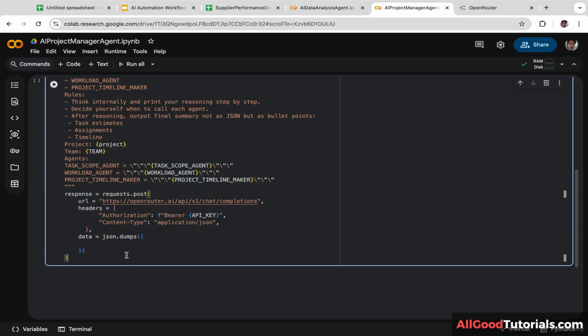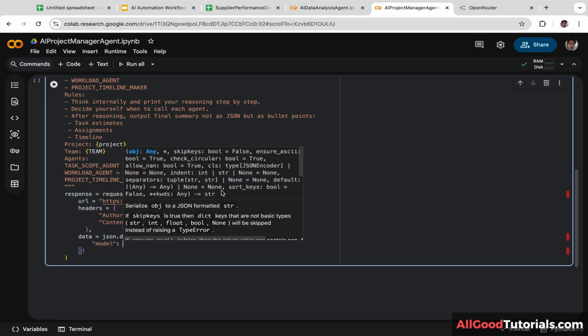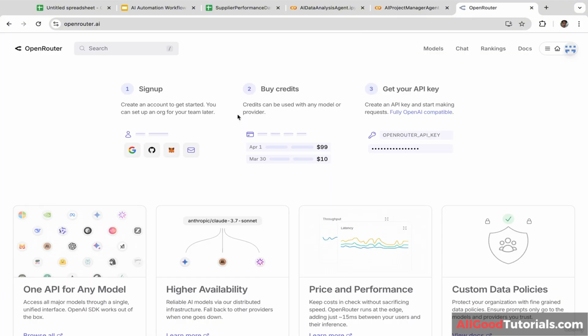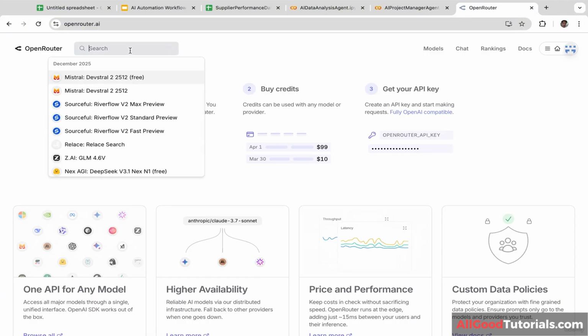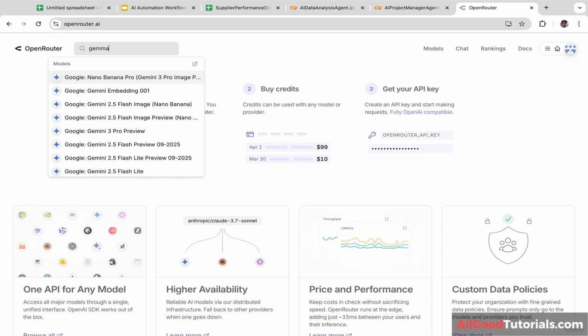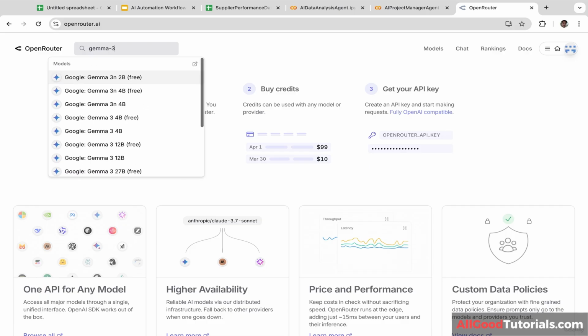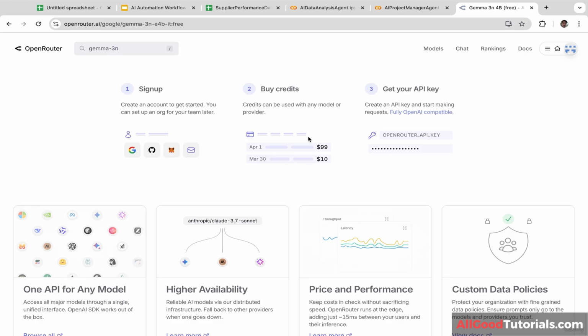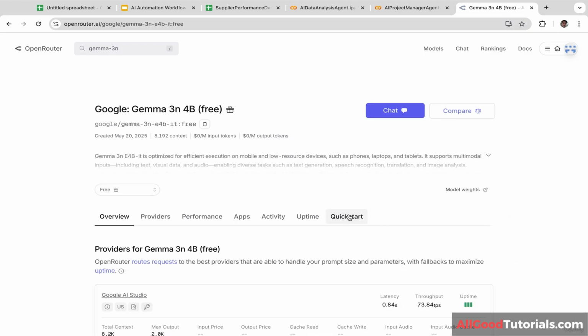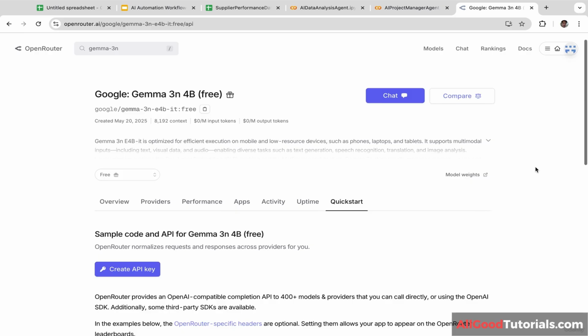Okay, now we are going to specify the AI model that we want to use. In this case, we are going to use Llama. So let's go to OpenRouter and type in Llama 3N. Let's click this, click quick start, and scroll down a little bit.